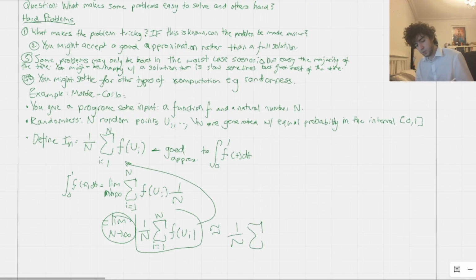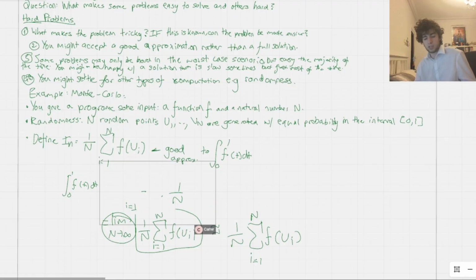The reason we take that out is that the larger N you give the computer, the more time it will take to compute. So what you want is to find the right balance of a large enough N to get a more accurate result, and computation time, how long it's going to take to compute. But once you find that balance, you can use this to give you an approximation to the integral. So in our example, that is going to give you a good approximation to your integral.